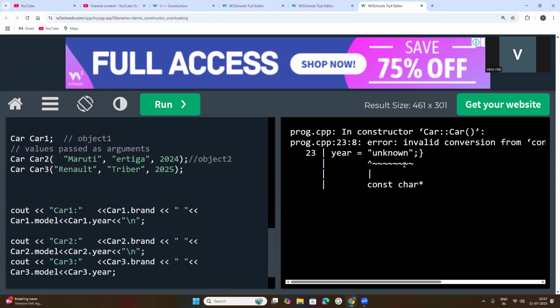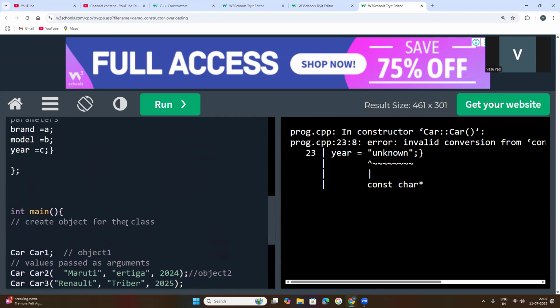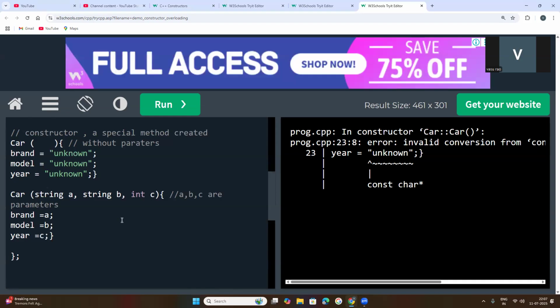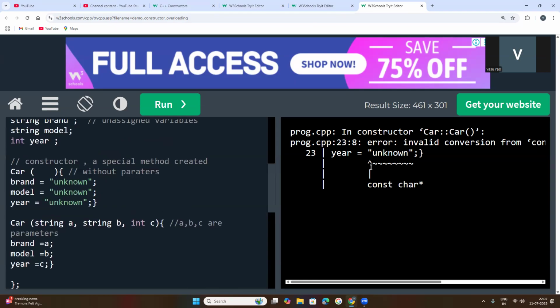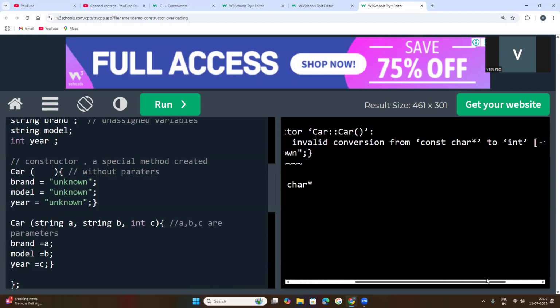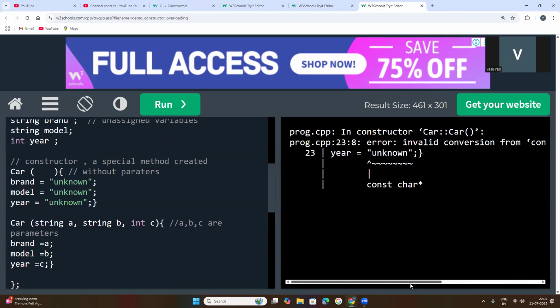Here, 23 is a constant character. So the error is invalid conversion from constant character to int. So year unknown.